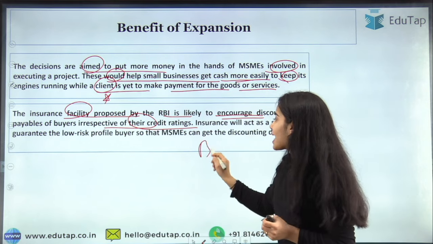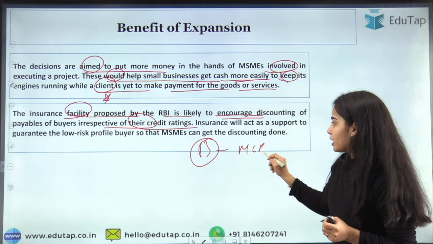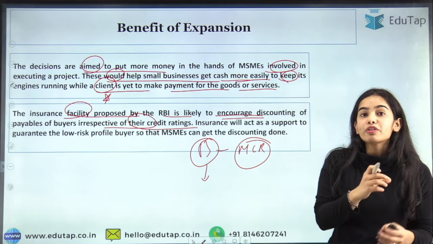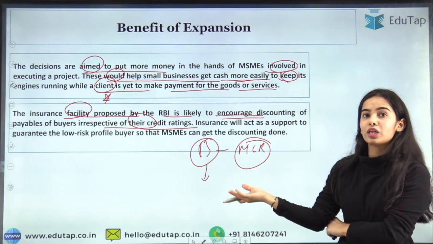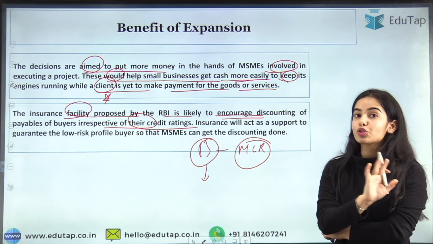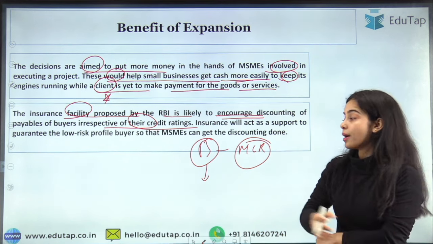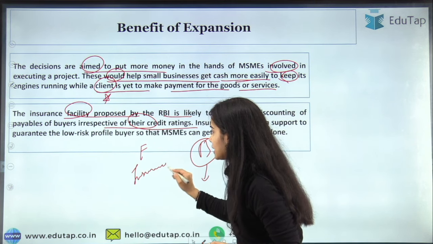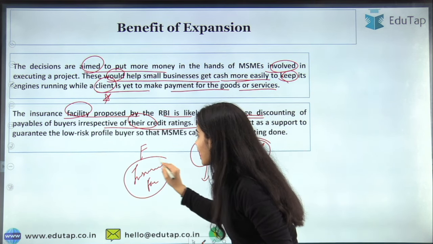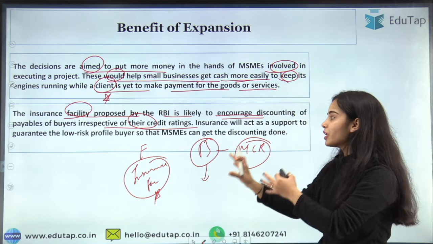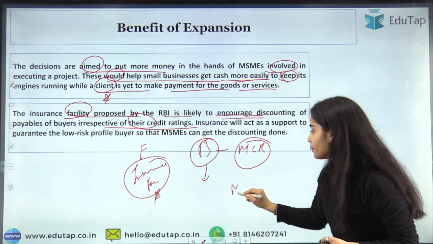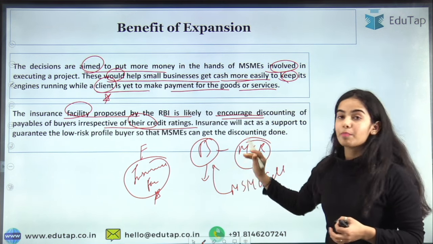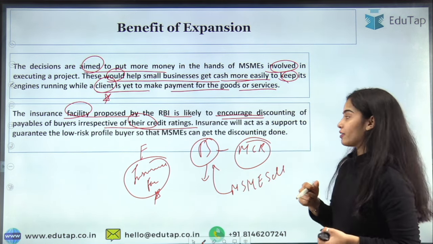So if a buyer has a moderate credit rating, that is some private entity, before this the financiers would be very afraid: what if this buyer runs away? So we should not give the money to the MSME seller. But now the financiers have the insurance facility. So now they have some insurance, so they will even provide money to the MSME seller that is selling to these buyers that have a moderate credit rating.